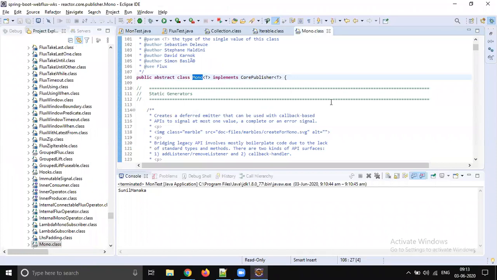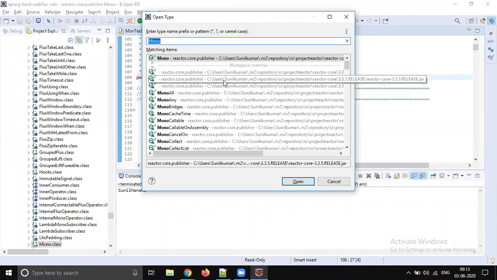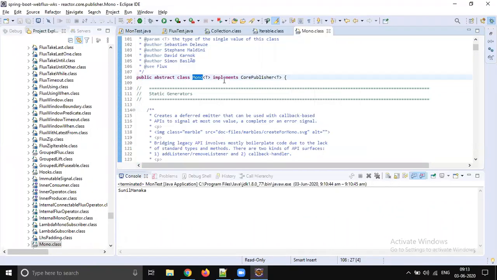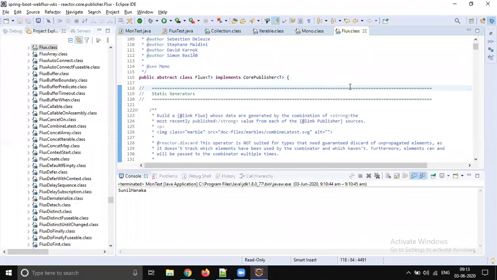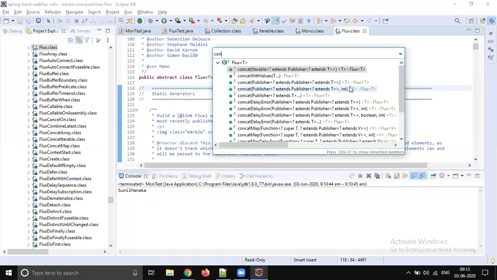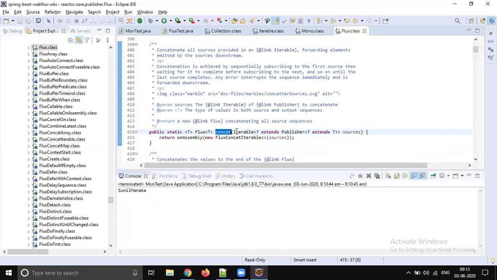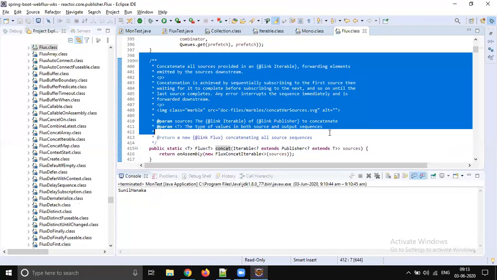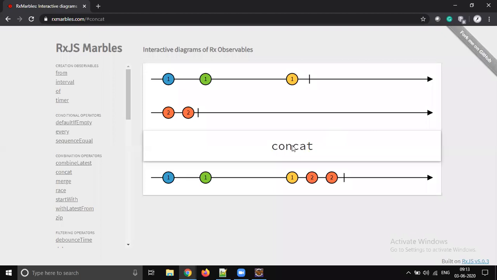Mono won't have it because it holds only one element. But when you go to Flux, you see there is a method available called concat. So how is this concat method going to work? If you would like to learn how it works, instead of reading this story, let's play with these marbles, right? For example, we have two publishers, Flux 1 and Flux 2.